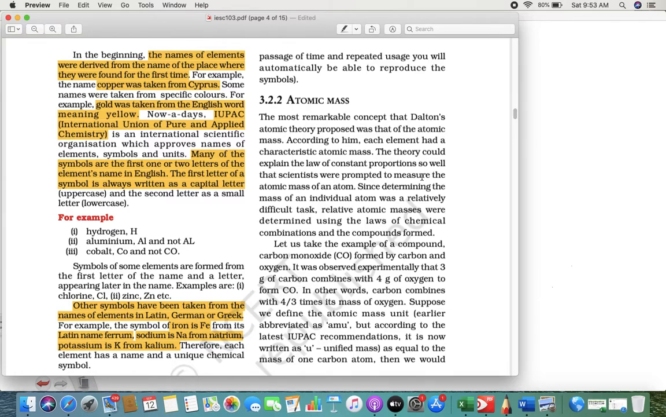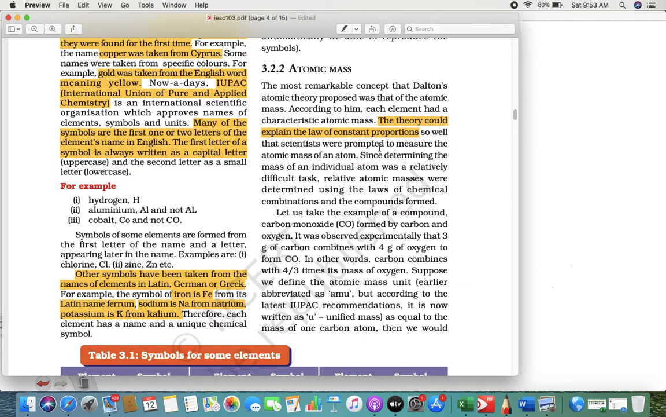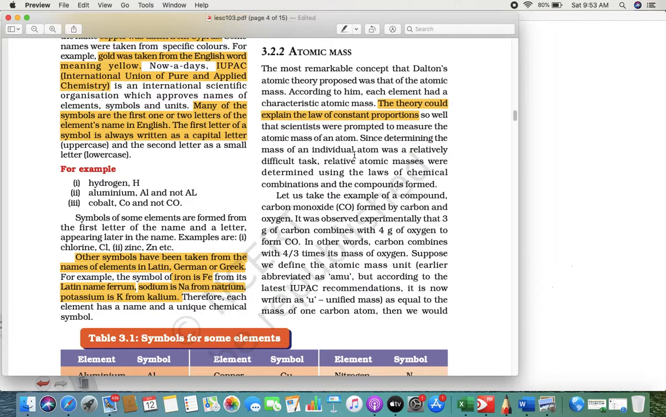is a challenge. Why is it a challenge? We already know that an atom is so small. How can you weigh it? It is not possible. You cannot put it on a weighing scale and weigh it. Then how do you get the mass of an atom? So they tried to use the law of constant proportion given by Dalton to measure the atomic mass. But you know, measuring individual mass is a difficult task. You cannot measure the mass of an individual atom.